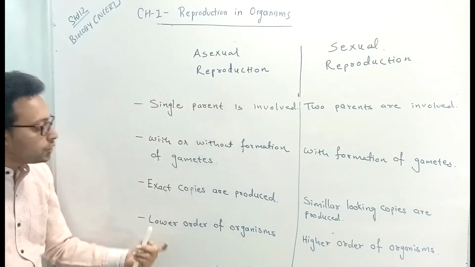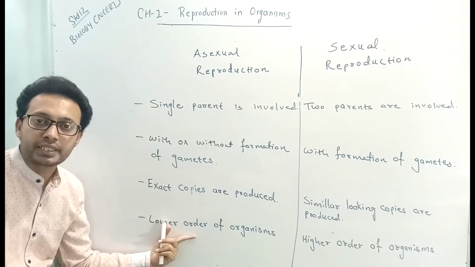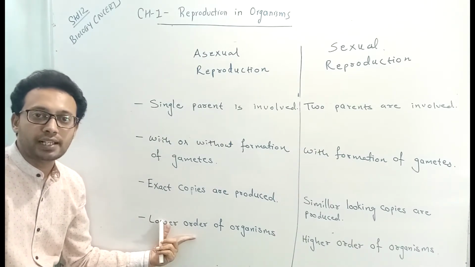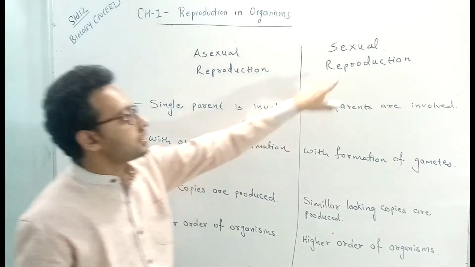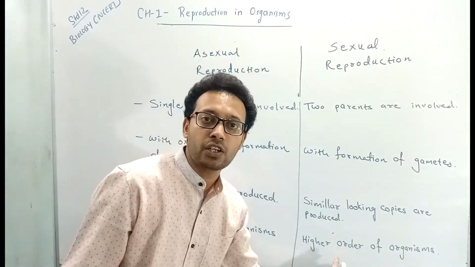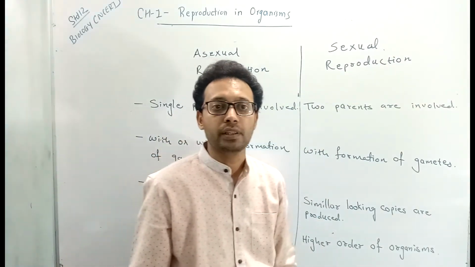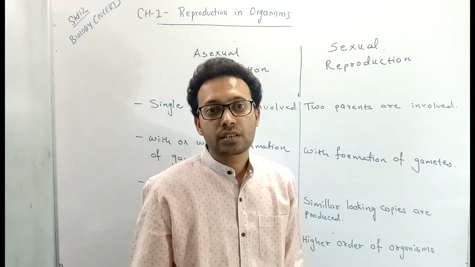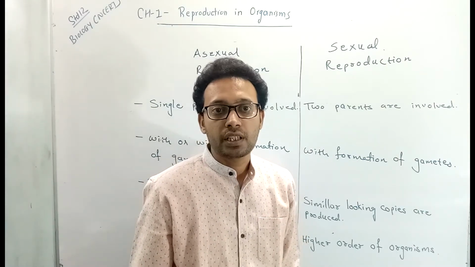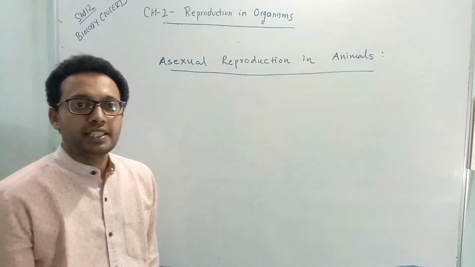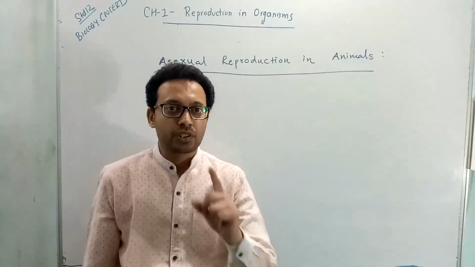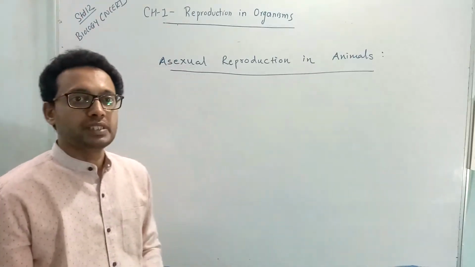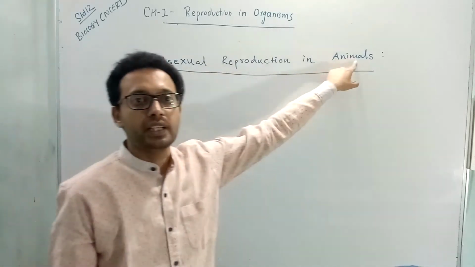Asexual reproduction is usually performed by the lower order of organisms, like for example, algae and fungi. Whereas sexual reproduction occurs in higher order of organisms, like for example, flowering plants, some animals, humans, etc. Let's understand asexual reproduction in detail. First of all, we will start with asexual reproduction in animals.